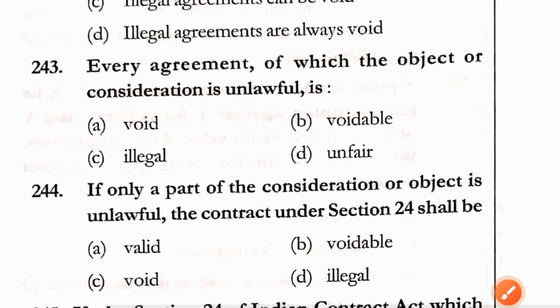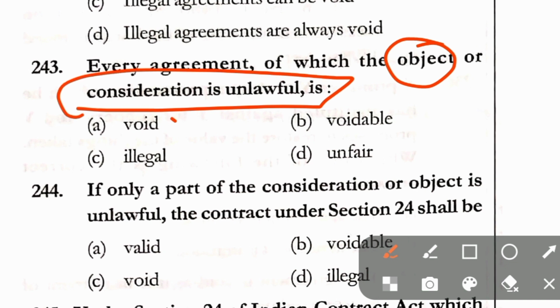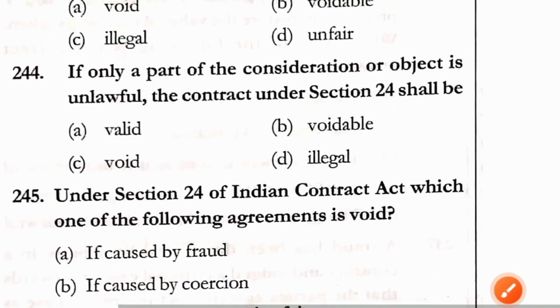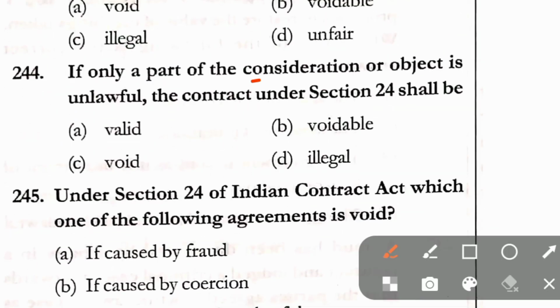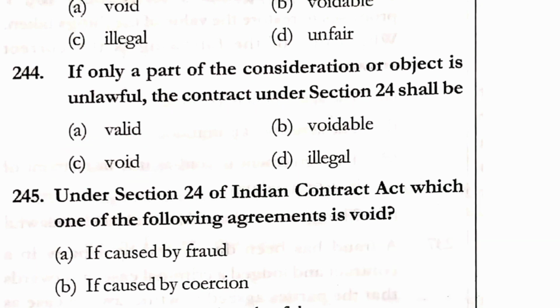Question number 243. Every agreement of which the object or consideration is unlawful is void, voidable, illegal, unfair. Here in question number 243, correct answer is option A, that is void. Question number 244. If only a part of the consideration or object is unlawful, the contract under section 24 shall be valid, voidable, void, illegal. Here correct answer is option C, that is void.